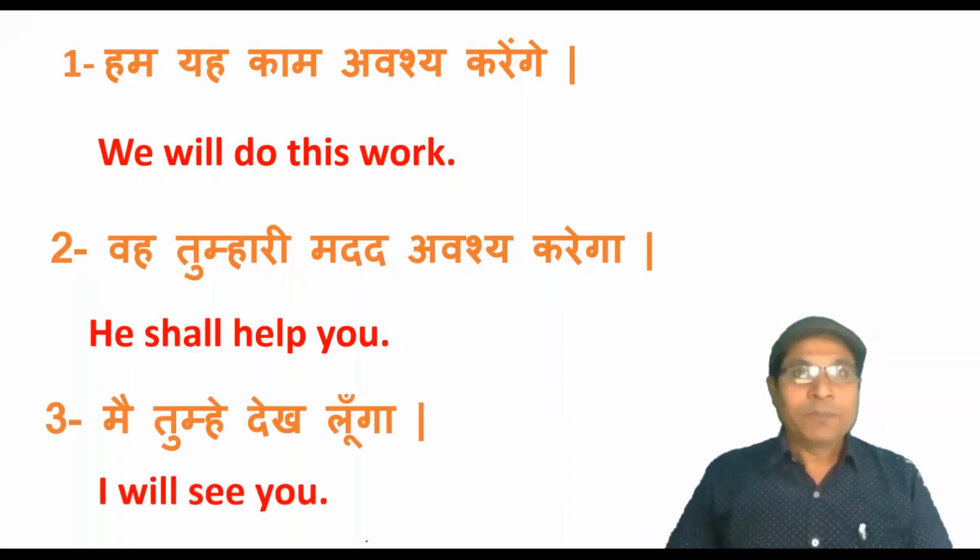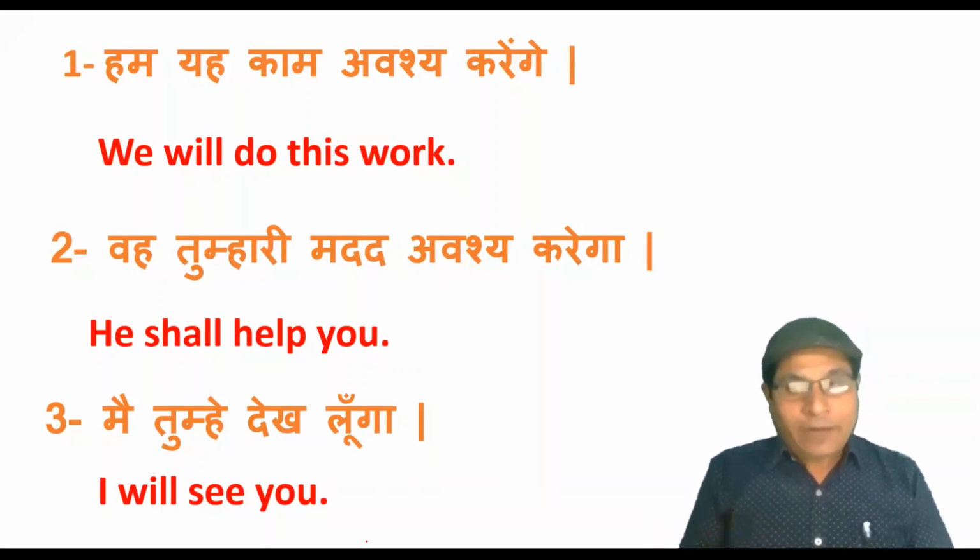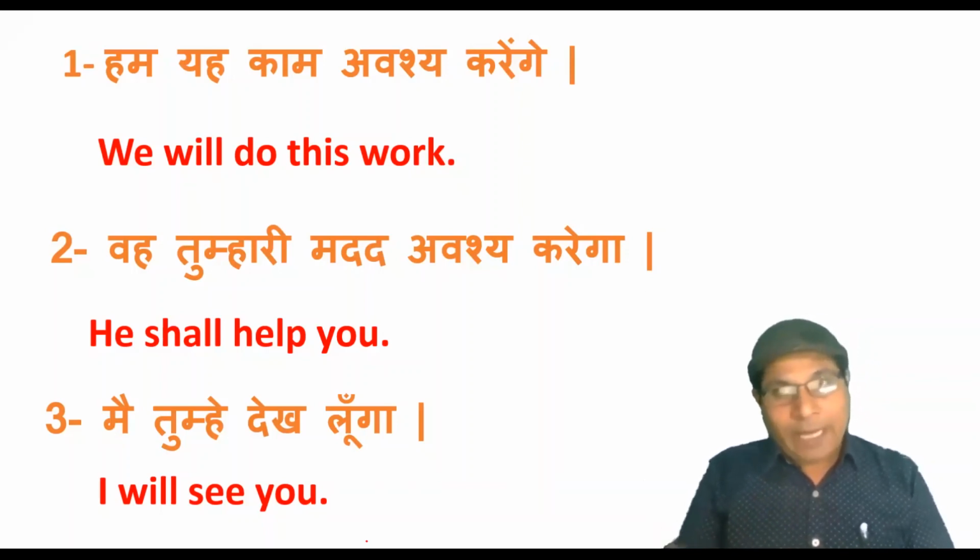One thing more, this is a traditional way of translating the sentence in future tense. But in modern English, the helping verb shall is not used at all. Now, we can use will as a helping verb with all kinds of subjects. But as we are studying English grammar, we shall go according to the rules of grammar. That is why we use shall with subjects I and we and will with subjects other than I and we. Let us see the other type of sentences, that is negative sentences.